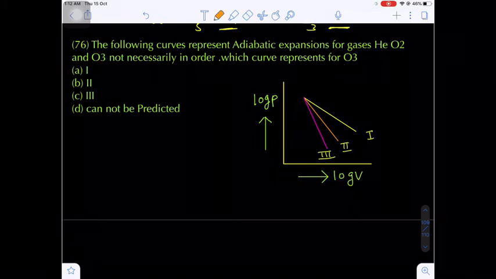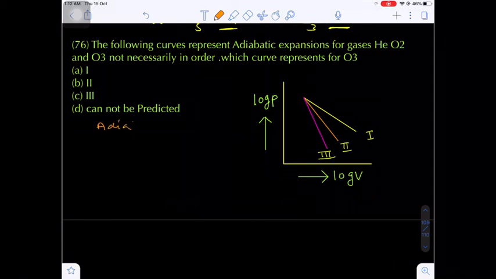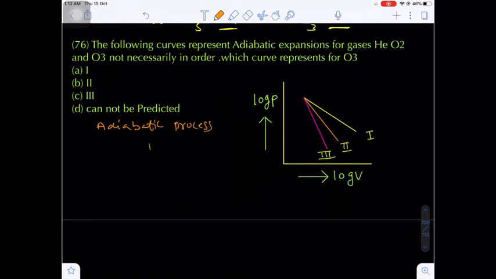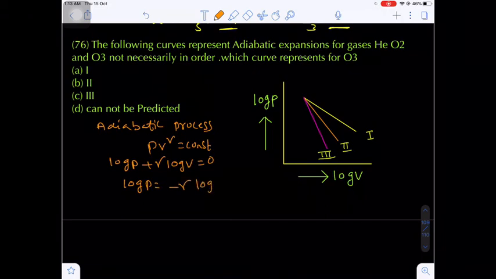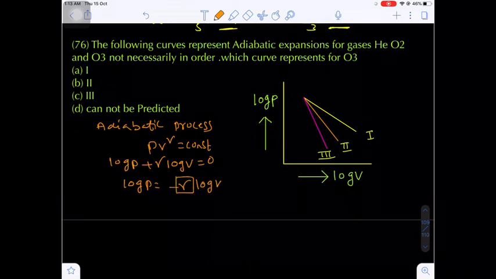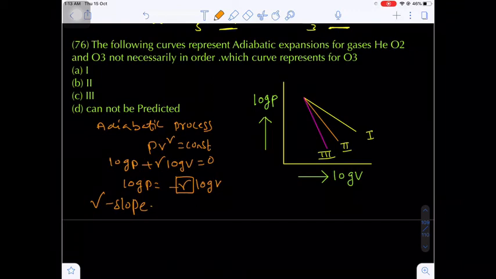Now here, first of all, what is the adiabatic process expression? PV to the power gamma equals constant. If you apply the logarithm, log P plus gamma times log V will be equal to 0, because the derivative of a constant is 0. So finally I am writing log P equals minus gamma times log V. So this is like y equals minus mx. Gamma corresponds to the slope. Are you getting my point?